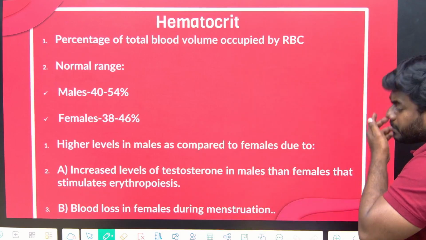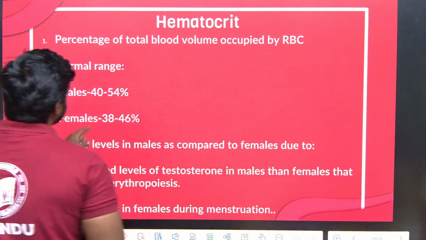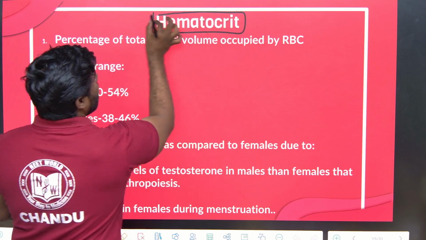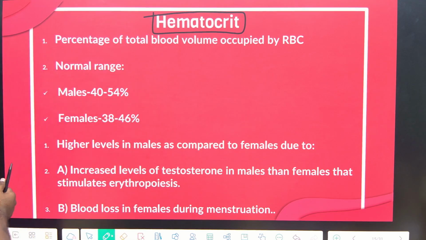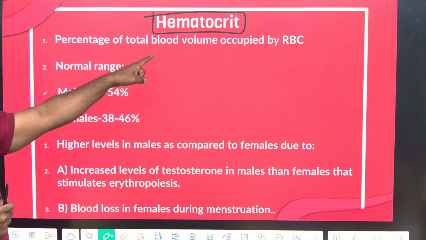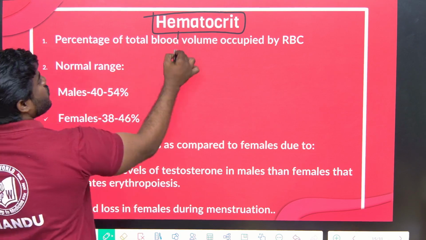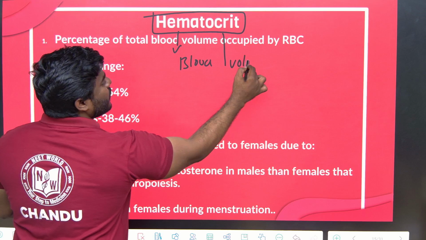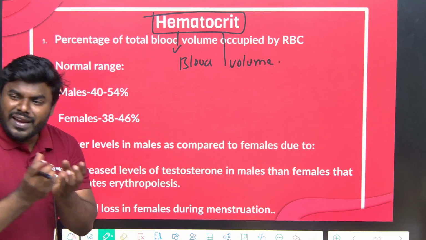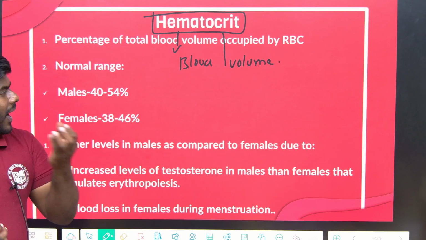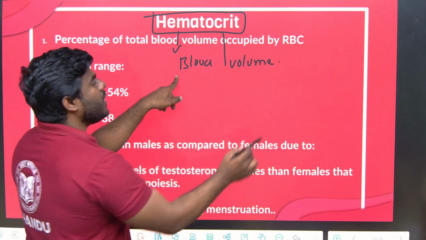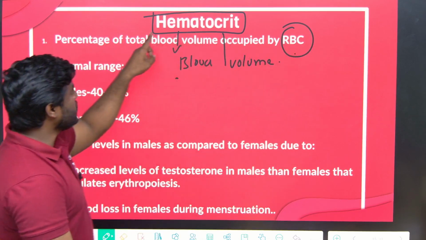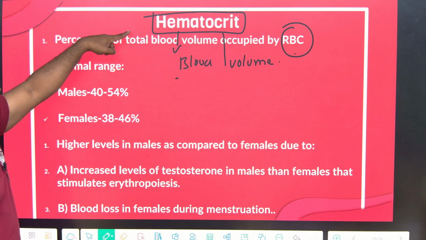Okay, so now focus very carefully. This is a question which was asked in the previous year paper. Okay, hematocrit. What is called the hematocrit? Hema means blood. Crit means volume. In the total blood volume, how much volume is occupied specifically by RBC? That is what exactly we call hematocrit.